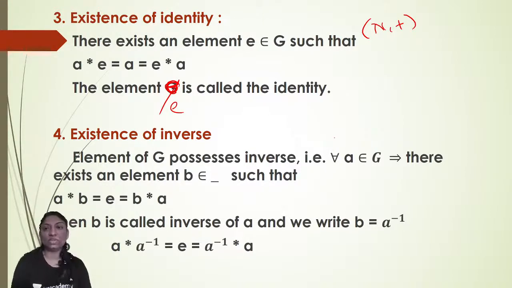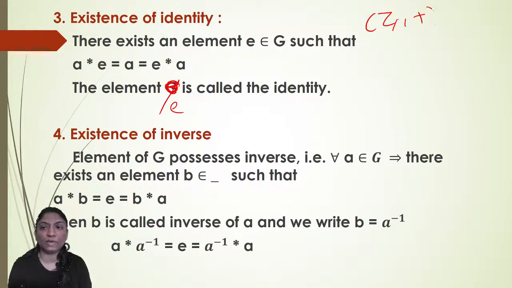So yes, it is 0. But does 0 present in set of natural numbers? No. So there does not exist any identity element in set of natural numbers with respect to addition such that A star E is equal to A is equal to E star A. Right? So set of natural numbers with respect to addition, there does not exist any identity element. Now next, suppose set of integers with respect to addition.